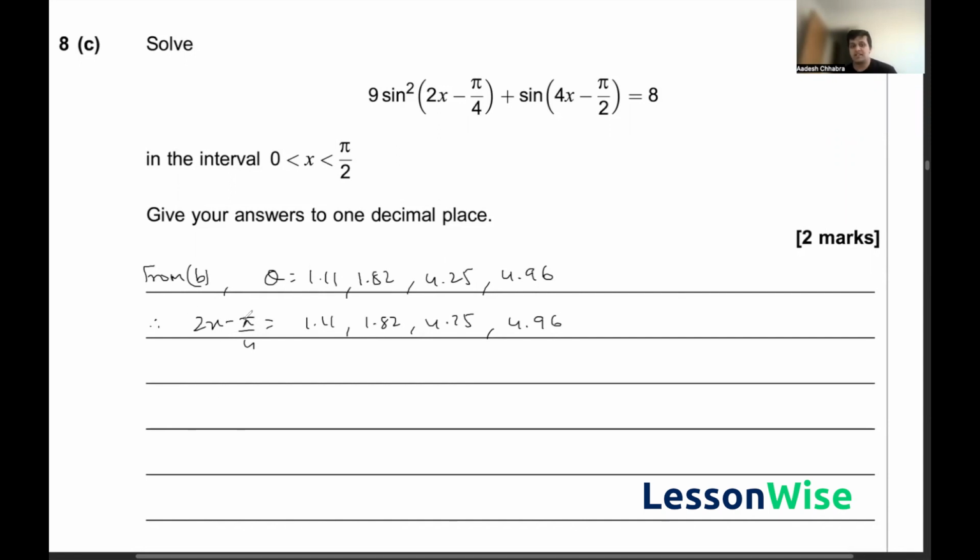So if I add pi by 4 to all of these answers, I get 2x is equal to 1.895, 2.61, 5.04, and 5.75. And then if I divide everything by 2 in order to get our value for x, I get that x is equal to 0.9475, 1.305, 2.52, and